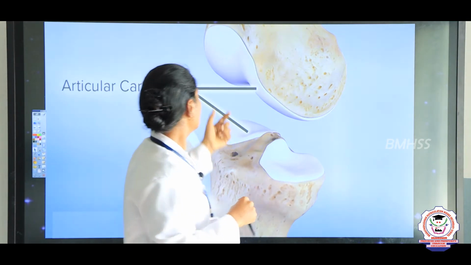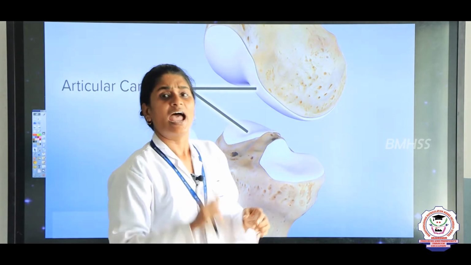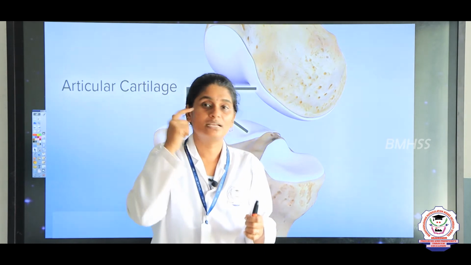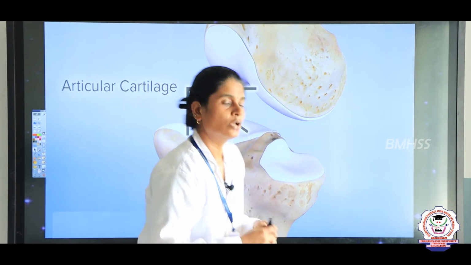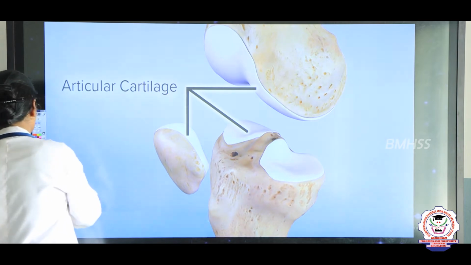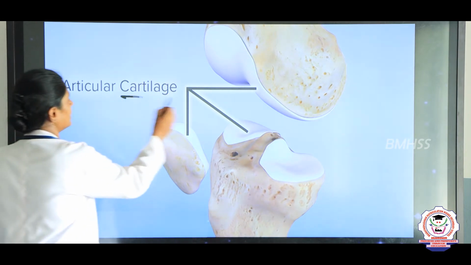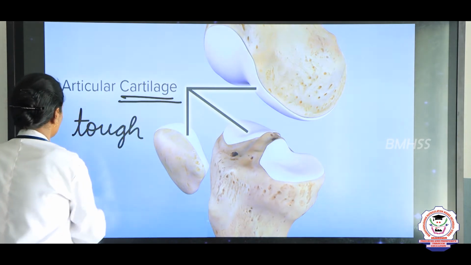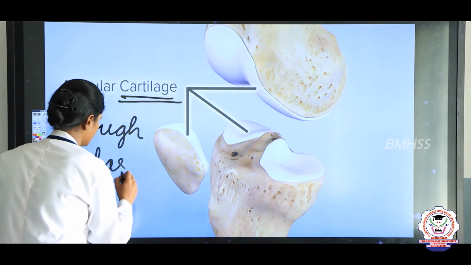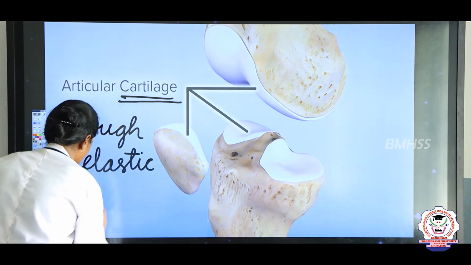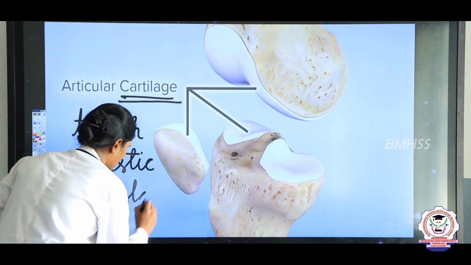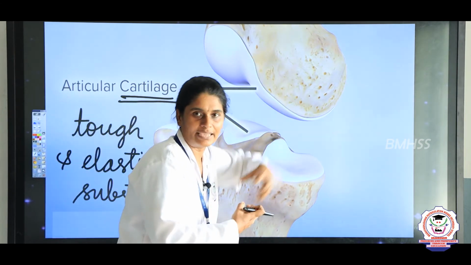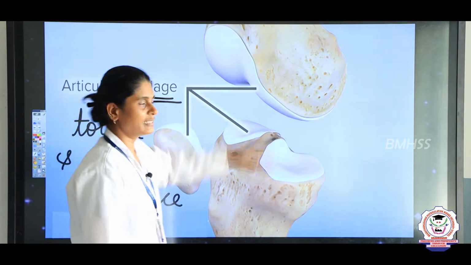Okay, so that is known as cartilage, and we can see cartilage in our nose and in our ears. So, our ears and nose are made up of cartilage. Okay. So, what is cartilage? Now let us write cartilage. Cartilage means tough and elastic substance that prevents the bones rubbing against each other, right. So, that is known as cartilage.